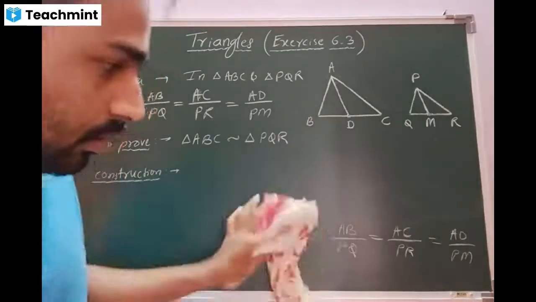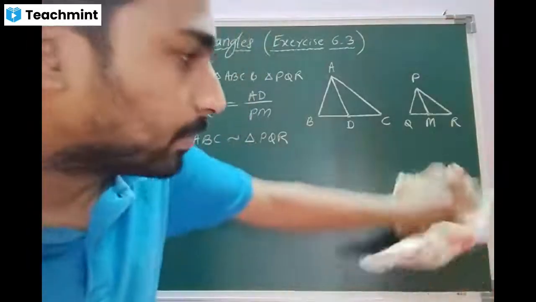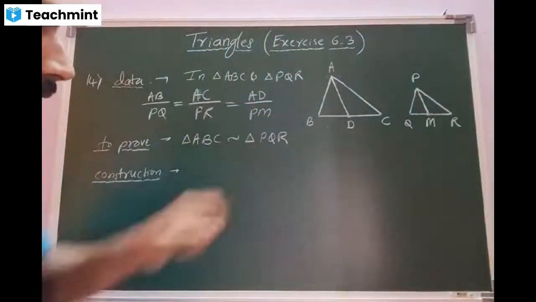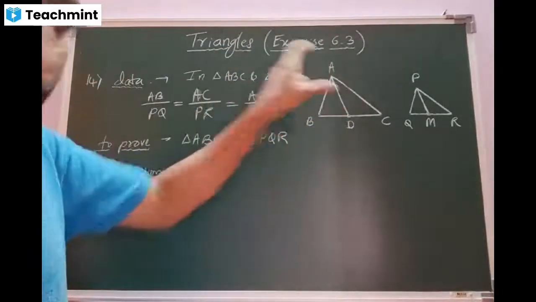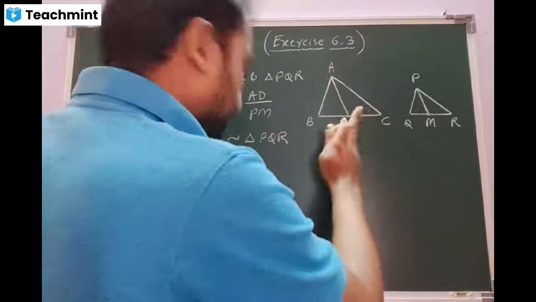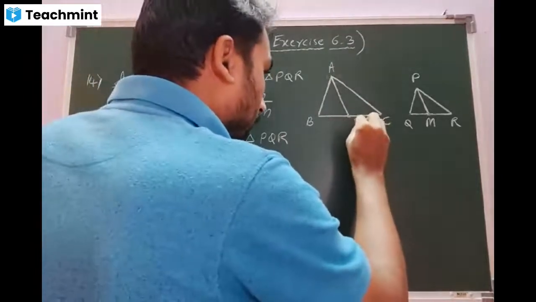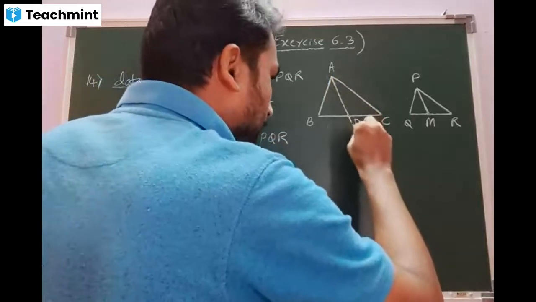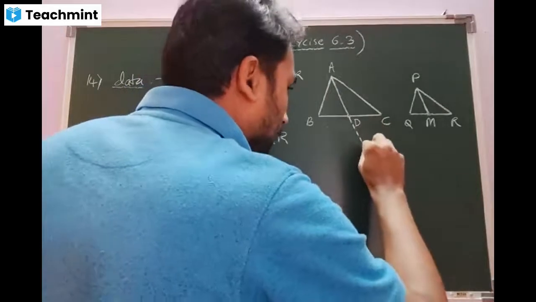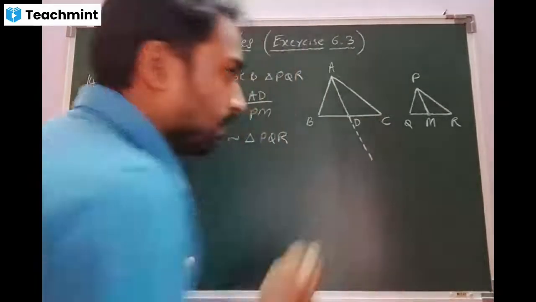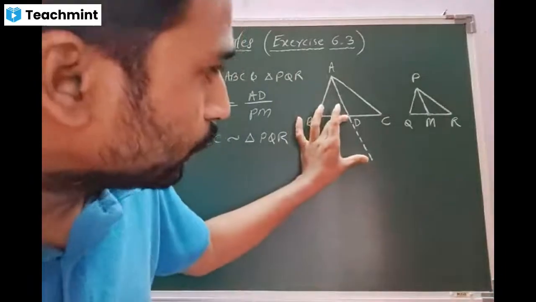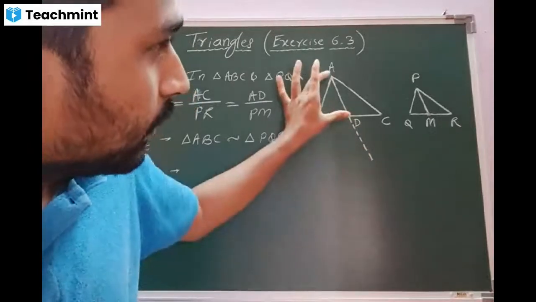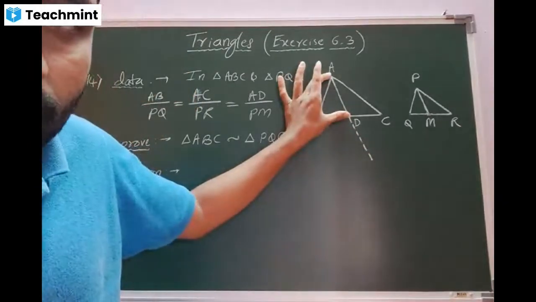Students, pay your attention. Construction is a little bit complicated. Observe, beta. First, I'll talk about this triangle. What is the median, students? AD. This median AD will be extended, will be produced up to a point E. But the condition, whatever extension you do, this extension should be equal to the length of AD. Are you getting the concept?